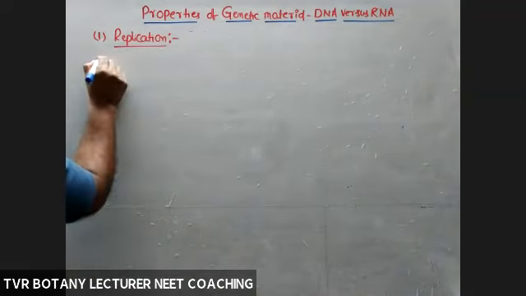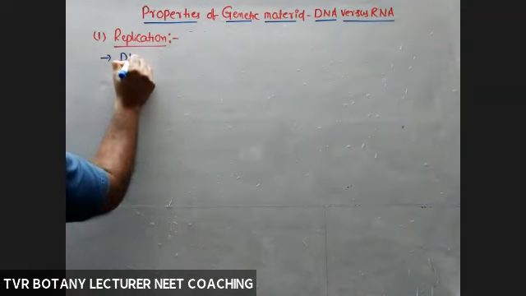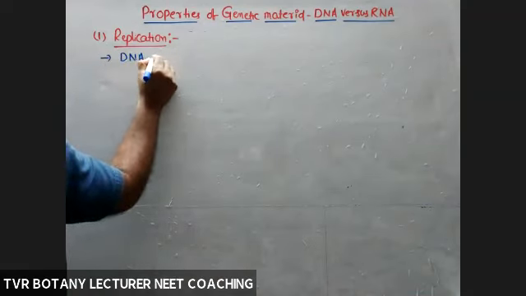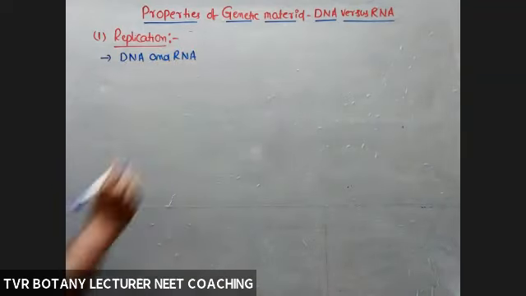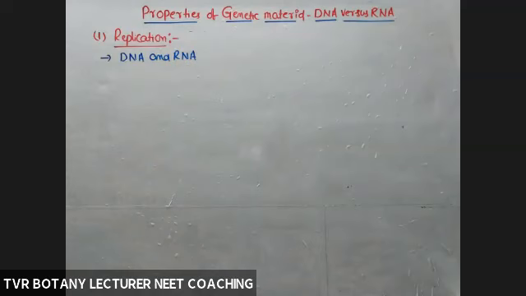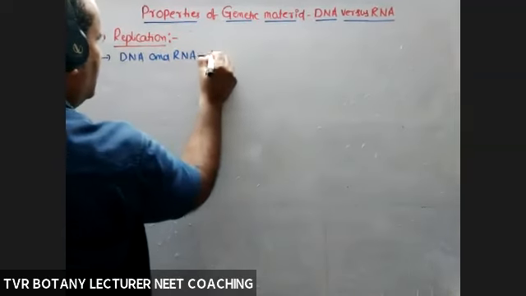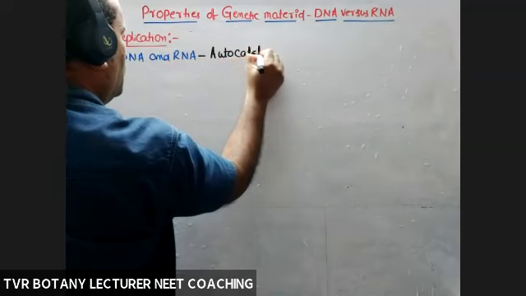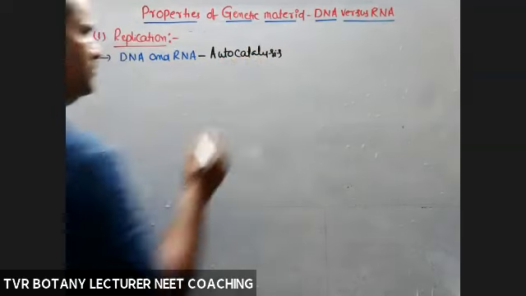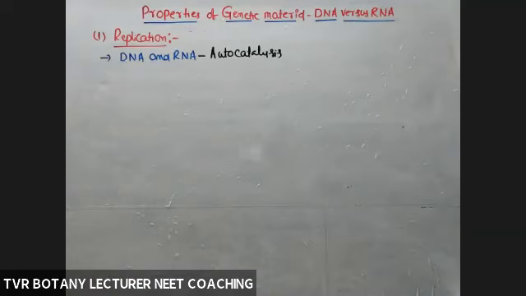So because of complementarity, DNA and RNA both are with autocatalysis. Able to produce their copies. Self-replication is present.